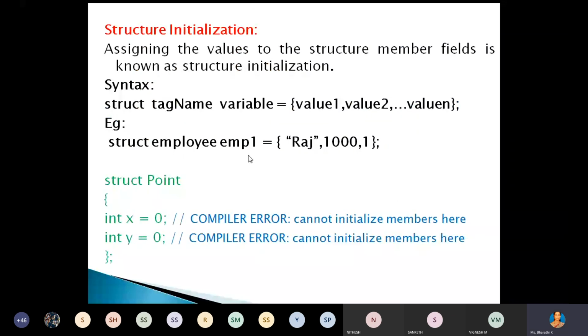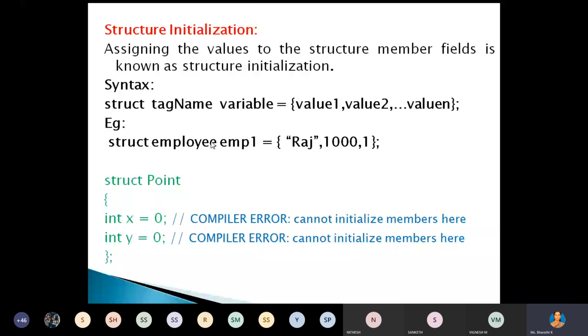Okay, now how we can initialize the structure data member? Here one method: using the keyword struct, then struct name, you can create the variable and initialize the values for that data member. For example, struct employee. Employee is the structure name. EMP1, that is the variable created for this structure. We are performing all the operations together here.